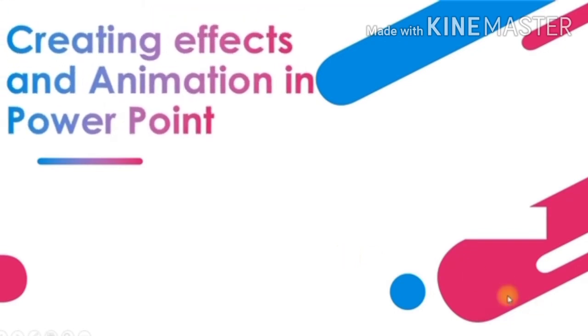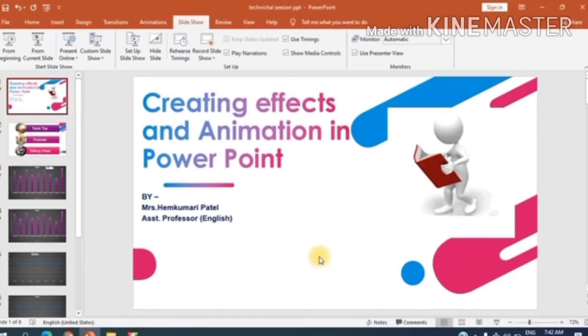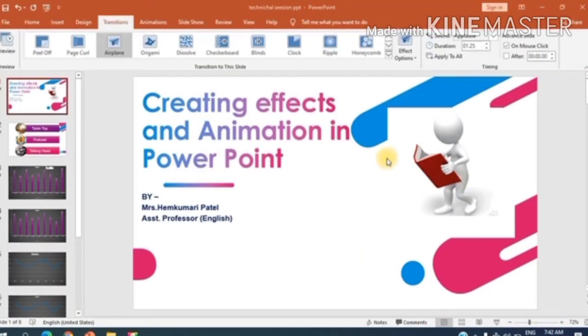This was the sound used in that slide. So remember, we always insert this sound from this option, which is transitions, okay? So friends, till now we have covered two tabs, the insert tab and then transitions.